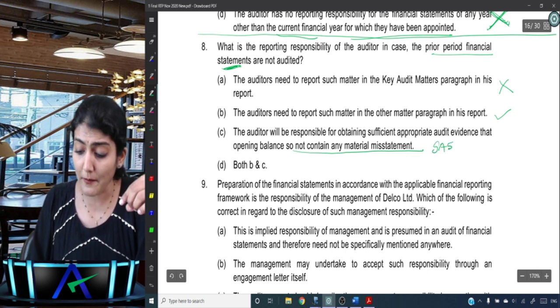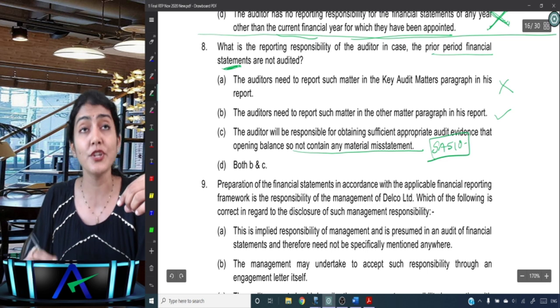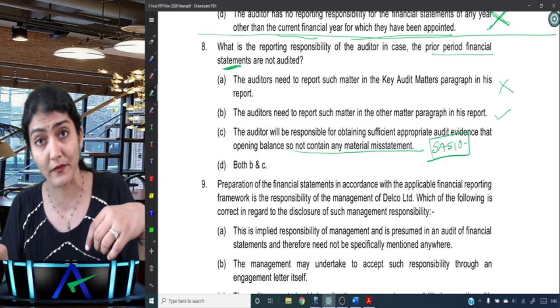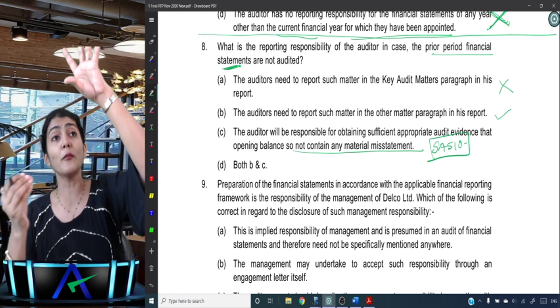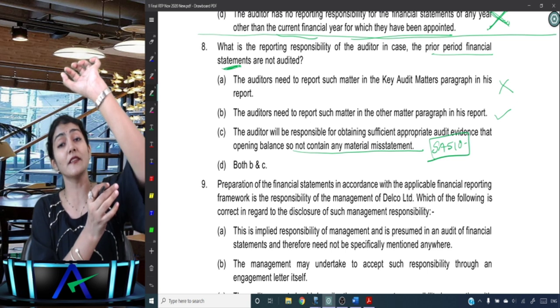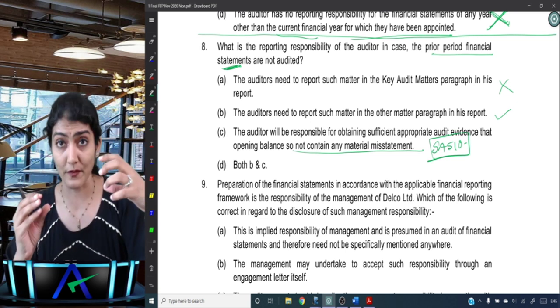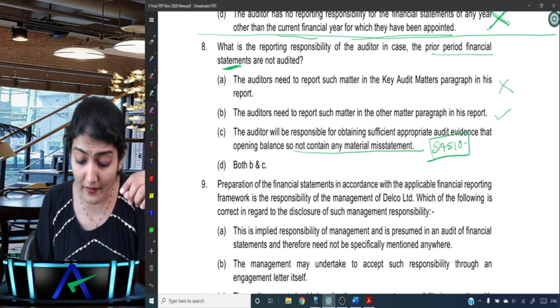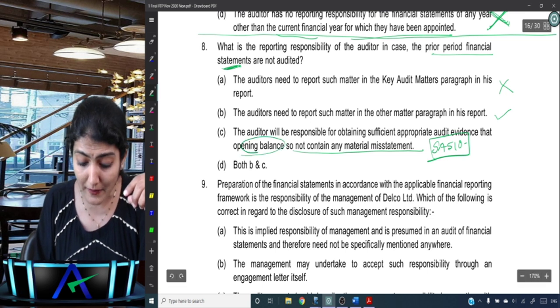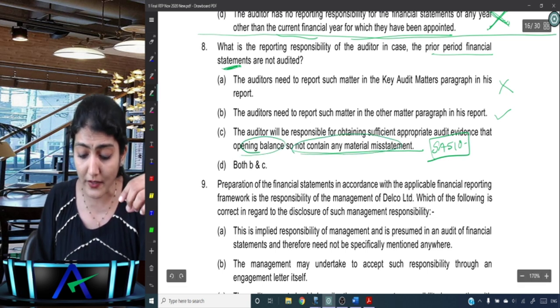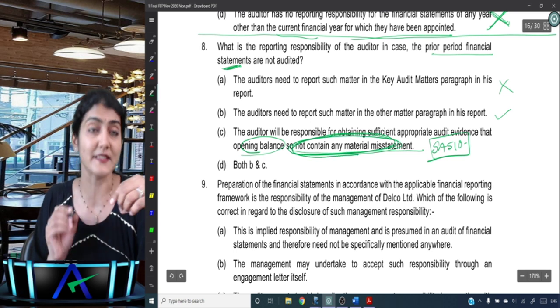So now they are talking about SA 510, initial audit engagements, opening balances, in which you have to perform audit procedures to obtain evidence regarding the opening balances, and check whether there is any misstatement in them.